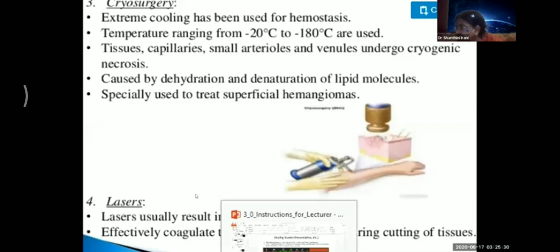Also sinus fistula. Yeah? Blood transfusion complications.